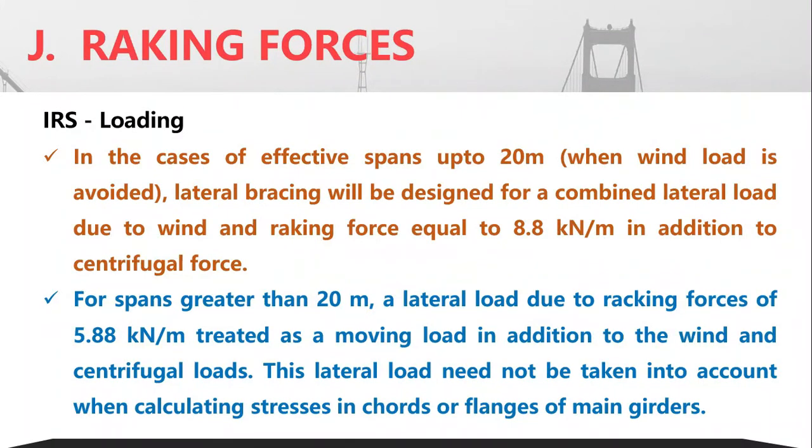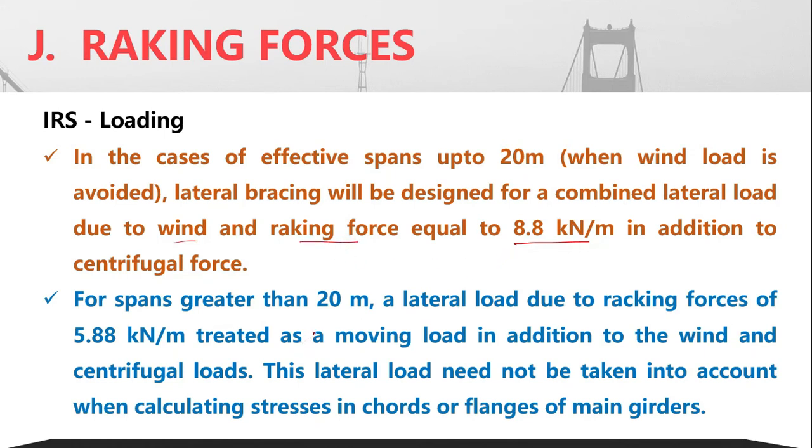Now, in case the corresponding span is less than 20 meters, and assuming that there is no wind load, then the lateral bracing should be designed for a combined lateral load due to wind and raking force equal to 8.8 kilonewton per meter. So as such, in the design other than the dead and live load, 8.8 kilonewton per meter force should be considered for both the wind as well as the raking force combined together.